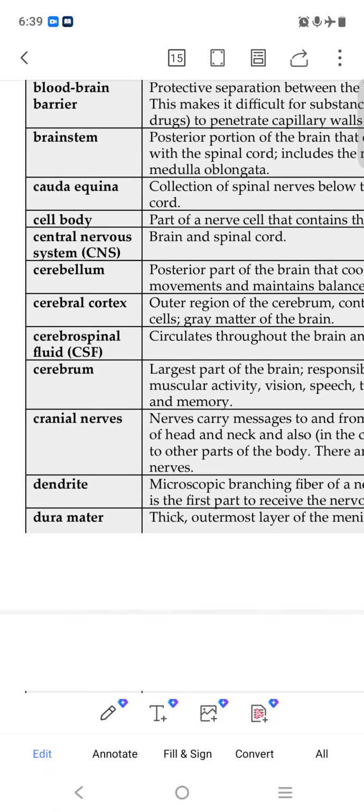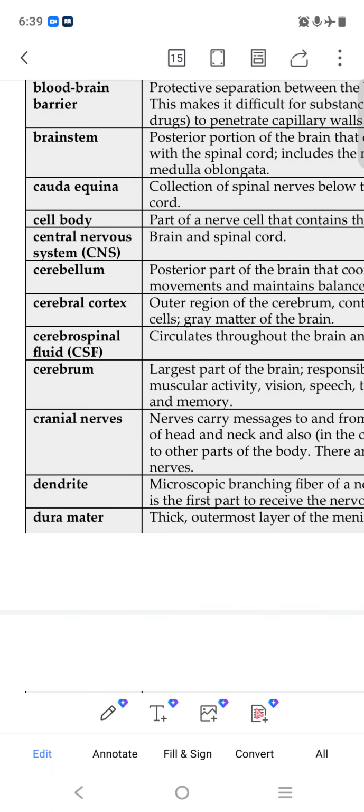Parasympathetic nerves behave automatically, like heart rate, breathing, muscle. Parenchyma is the essential tissue. Peripheral nervous system. Pia mater is a thin delicate inner membrane. Pons is a part of the brain anterior to the cerebellum. Receptor is an organ that receives and transmits stimuli. Sciatic nerve is in our leg, nerves extending from the base of the spine. Sensory nerve carries message toward the brain.